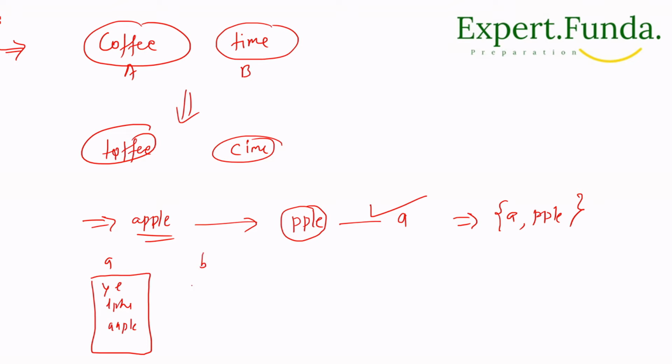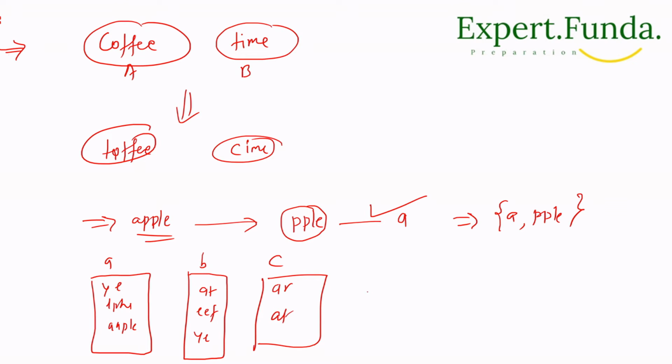For B, we'll take some group. For group B, we'll take some prefix, like you can say suffix. Like we have at, E E F, and Y E. There can be anything. Next, we will take this group and we'll say this group will contain A R. Then we have at. Like this, we will get a lot of other suffix values.